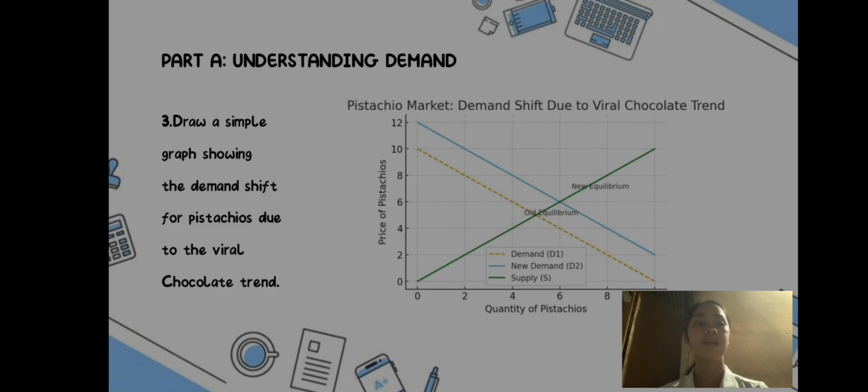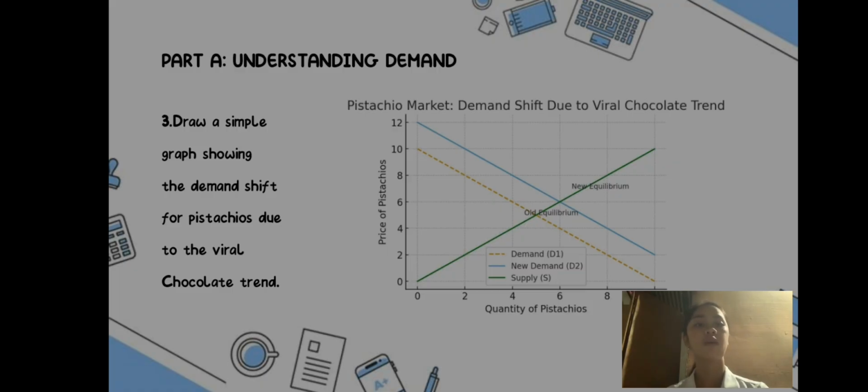The supply, the solid green line, slopes upward, indicating that as the price of pistachio increases, the quantity supplied increases. The old equilibrium, the intersection of the original demand and supply curves, represents the initial market equilibrium. And the new equilibrium, the intersection of the new demand and supply curves, represents the new market equilibrium after the demand shift. The new equilibrium has a lower price and quantity compared to the old equilibrium.